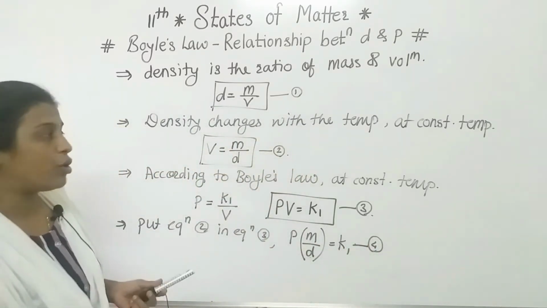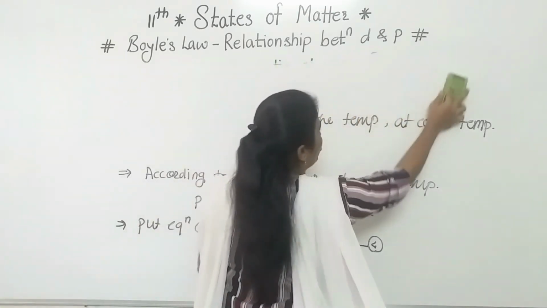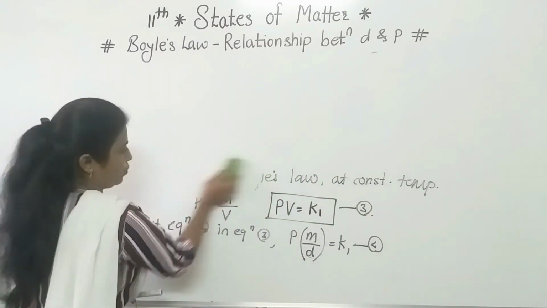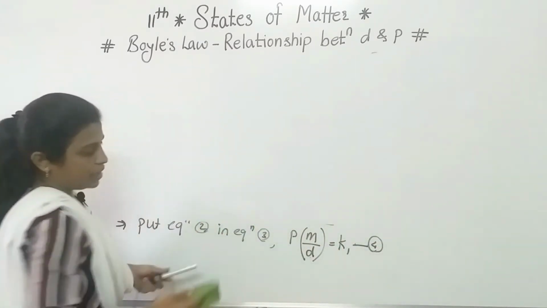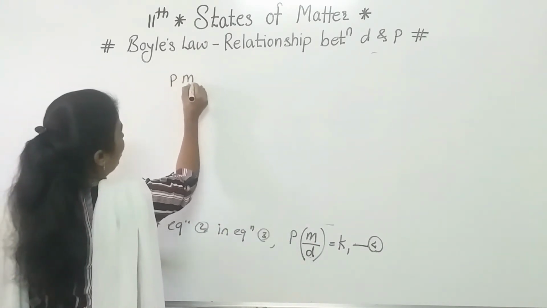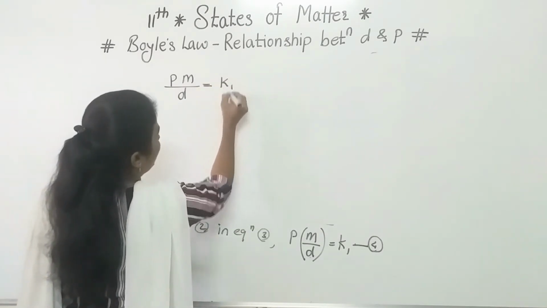Now, we are going to modify this equation number 4. If you are completing the notes in your notebook, please note down all these points. So after that we can say here, P into M divided by D is equal to K1.